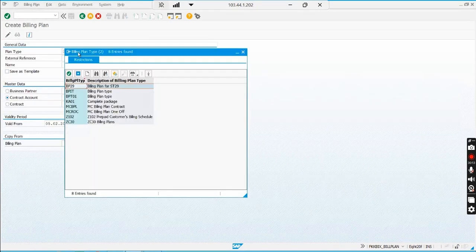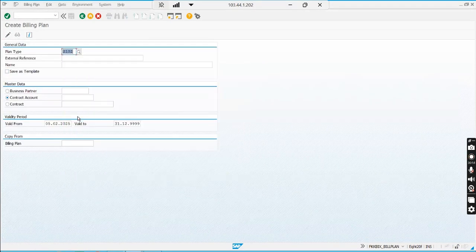Okay, so my bill plan type is C102. I can create it as a template. Creation of a template means I can use that billing plan later for different BP and CA. I can use that and create a real billing plan.